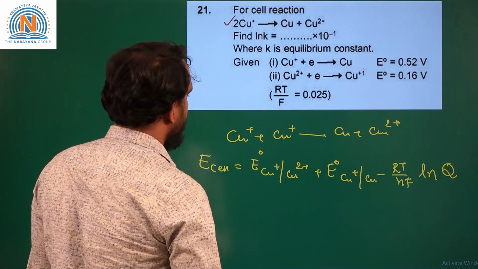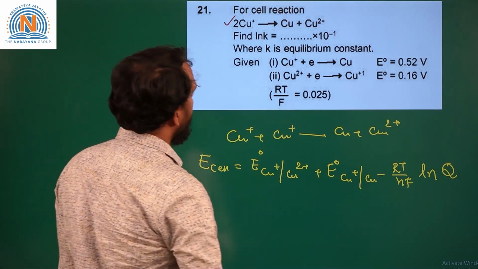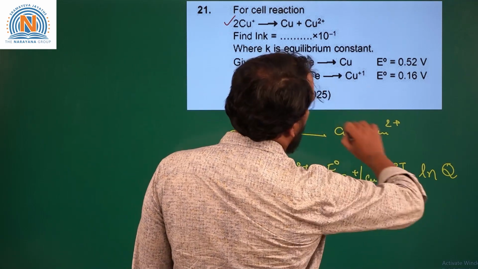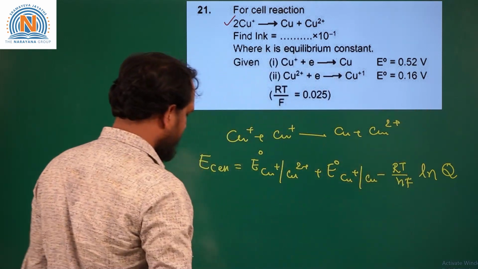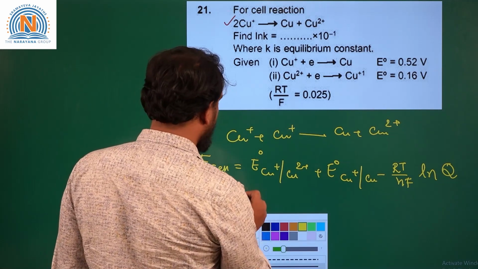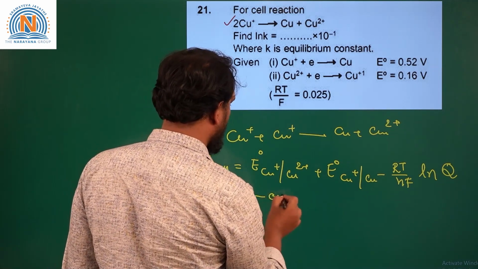Now we can see that E naught of Cu2+ to Cu+ is given as 0.16. So, this value will become minus 0.16